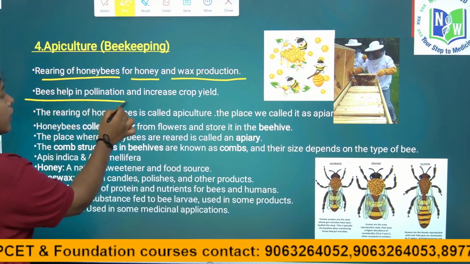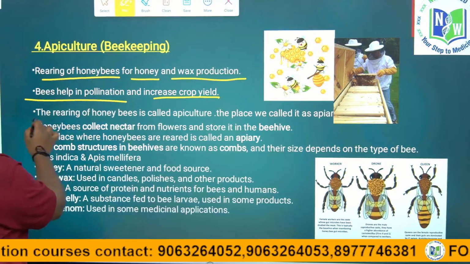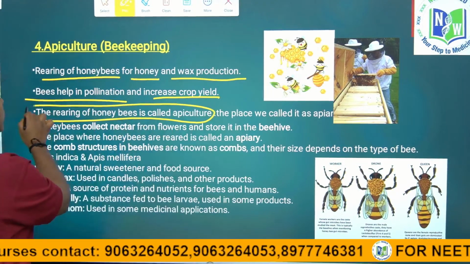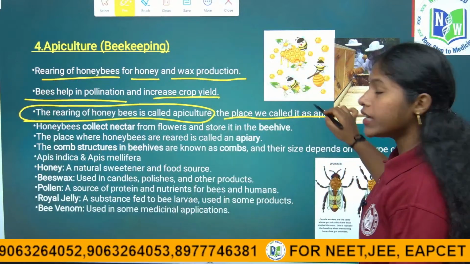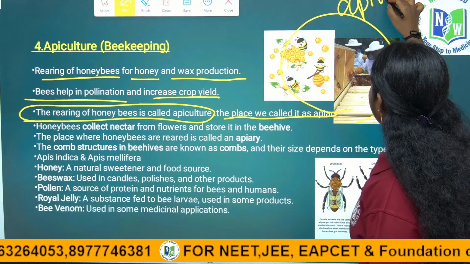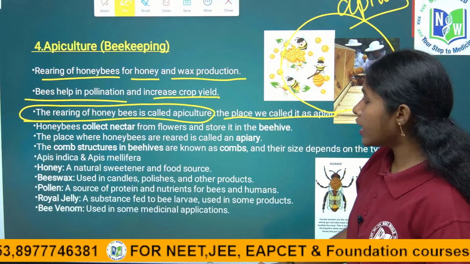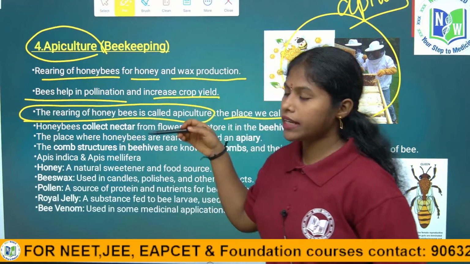Bees help in pollination also and increase crop yield. The rearing of honeybees is called apiculture. The place where they rear the honeybees we call an apiary. Api means honeybee, that is why the word apiculture came.